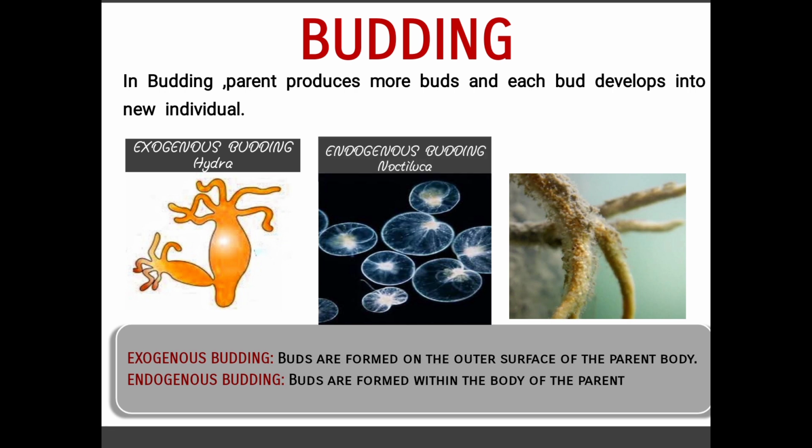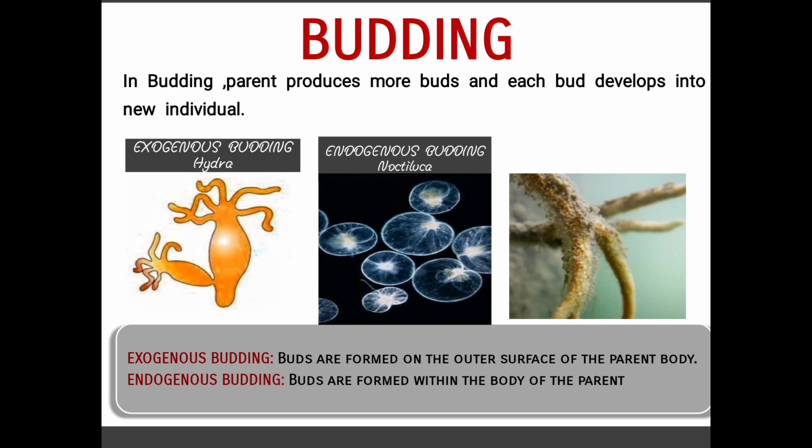Exogenous means the bud grows on the outer surface, as you see in hydra. Hydra reproduces by exogenous budding. You can see a small outgrowth here, and this bud will later develop into an entire hydra. So this is exogenous budding.